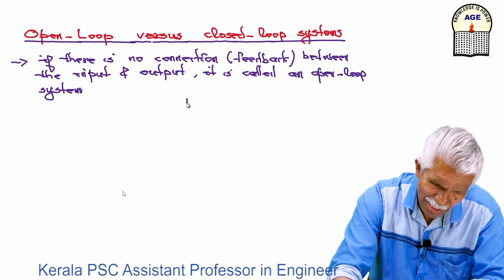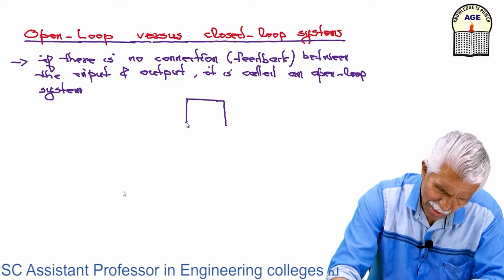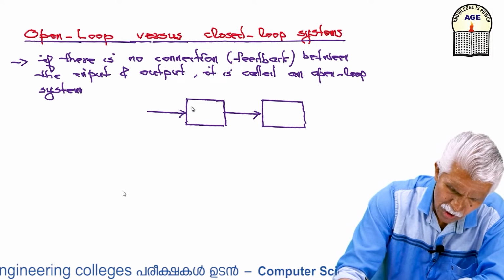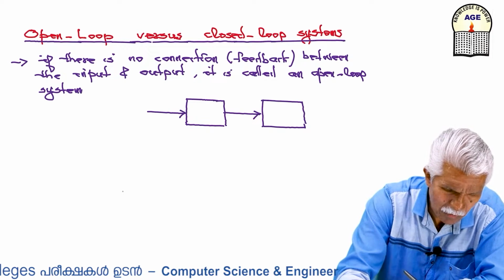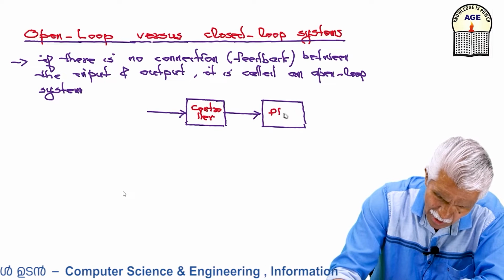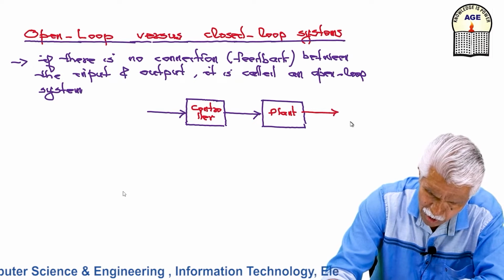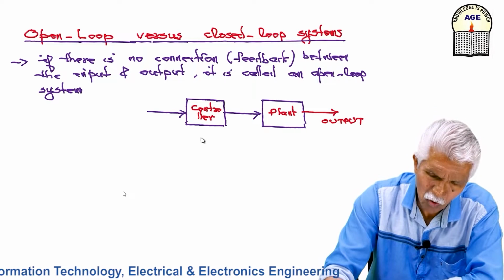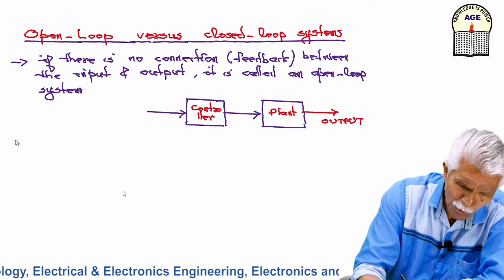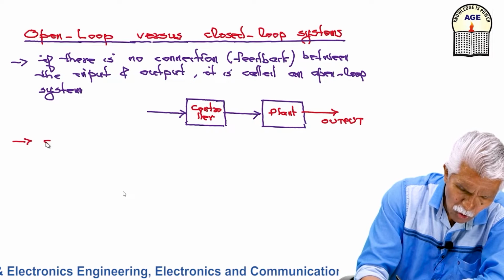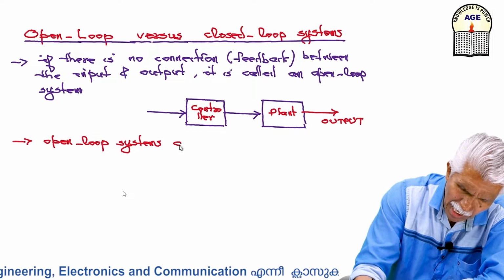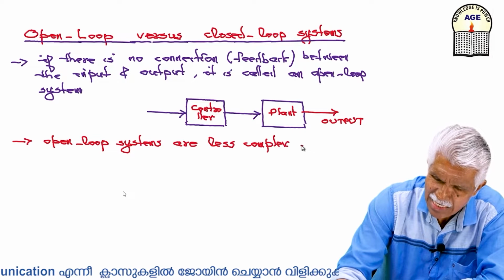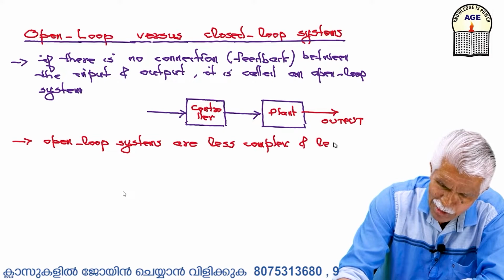For example, I will have a controller and a plant. This is my controller and this is my plant, and this is my output. I am not feeding back the output for control action. So this is open loop control. Open loop systems are less complex and less expensive.